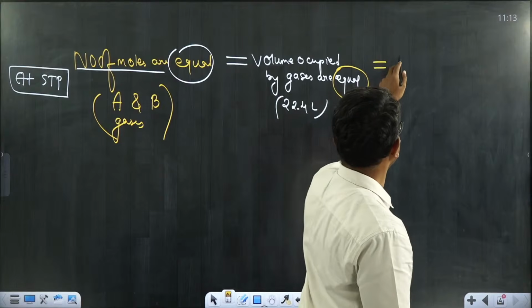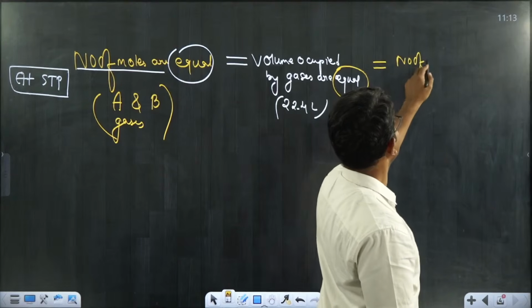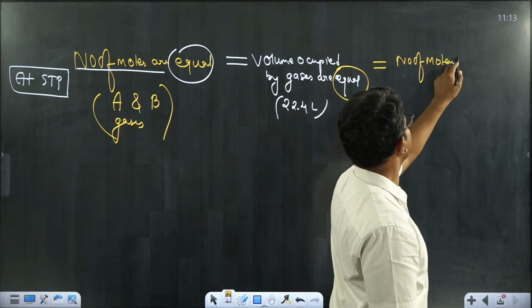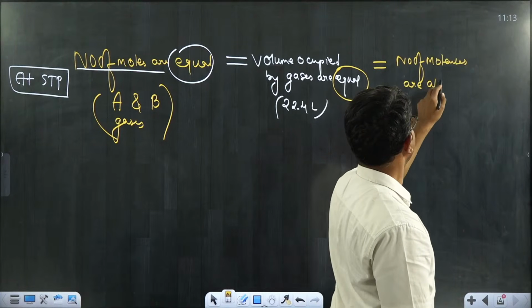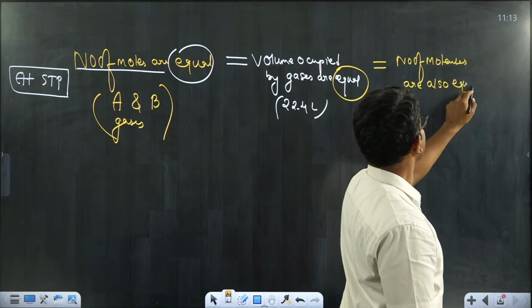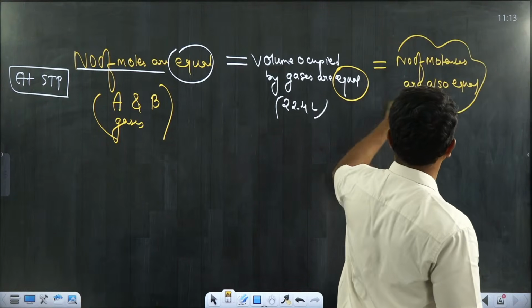Then I can also write that the number of molecules are also equal, so the same number of molecules.